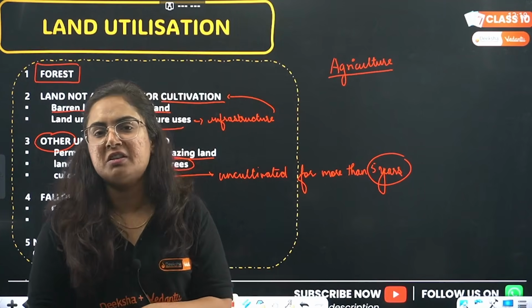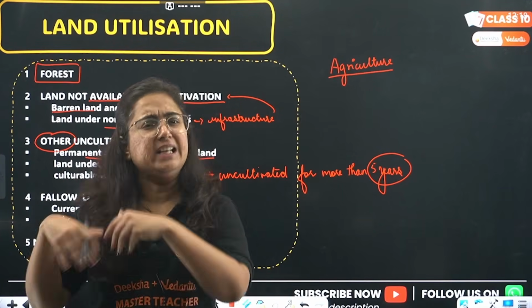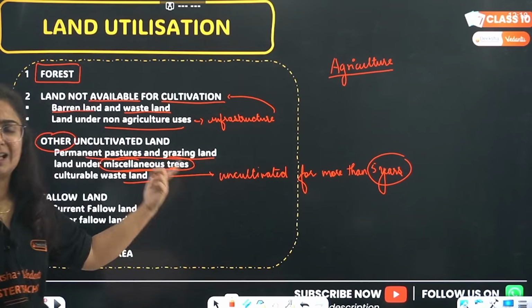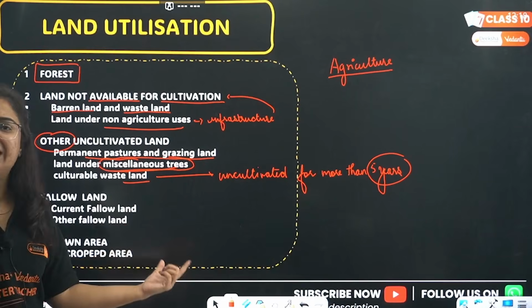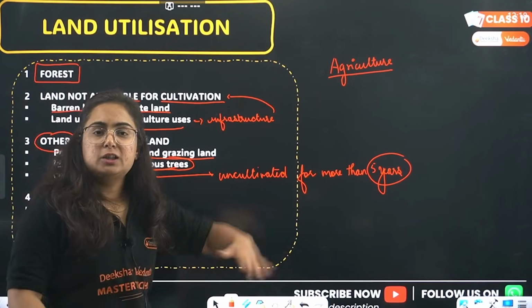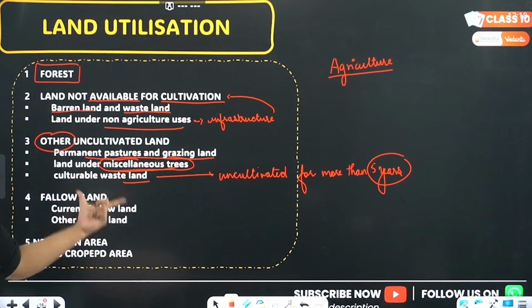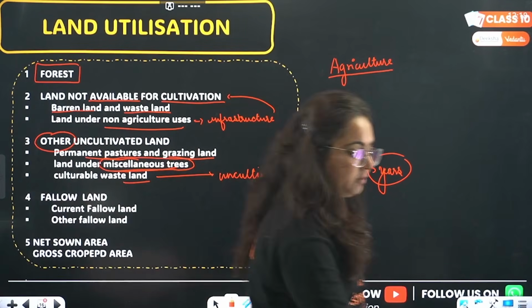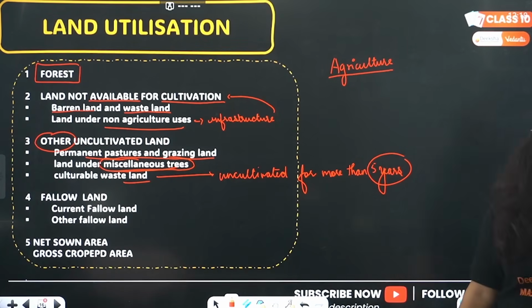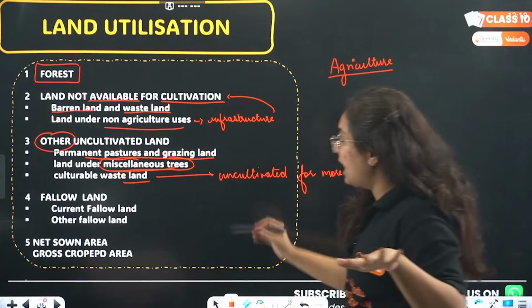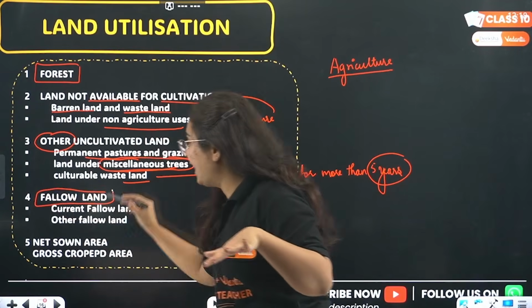It is 5 years and more. That land can be used as an agriculture resource, to make a building, for anything. But because I am not here, not able to use that land for more than 5 years, it becomes a culturable wasteland. It becomes what? Culturable wasteland.